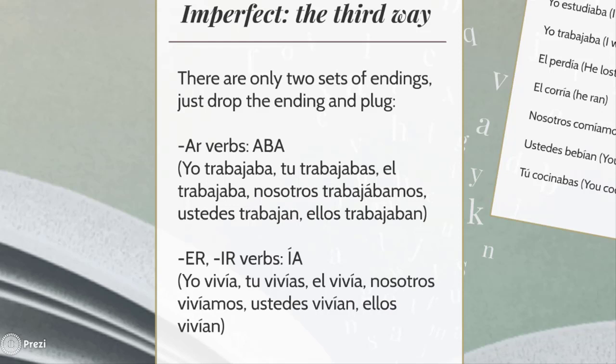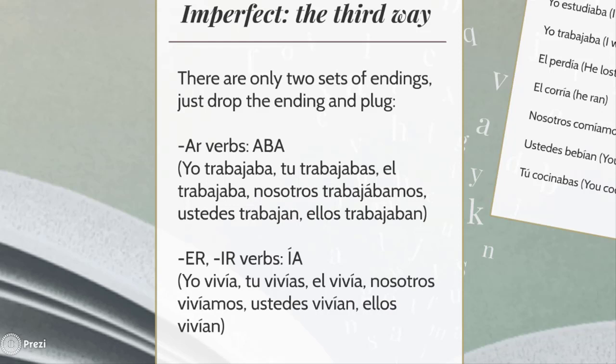When I say aba and ía, I actually mean aba plus a letter that makes that word match the subject in the sentence. Let me clarify that. You have yo trabajaba, I worked or I used to work. Tú trabajabas, él trabajaba. Nosotros trabajábamos. Ustedes trabajaban. Ellos trabajaban.